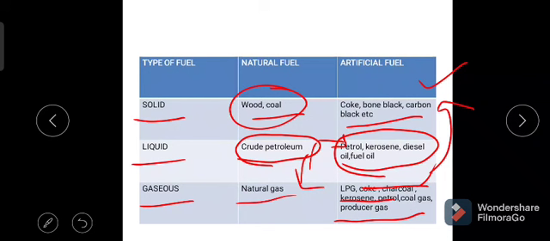Natural gas is the primary fuel of the gaseous fuels, and on synthesis of the natural gas we get LPG, coal gas, producer gas, water gas, etc. That is the classification of the fuels based on the physical state.